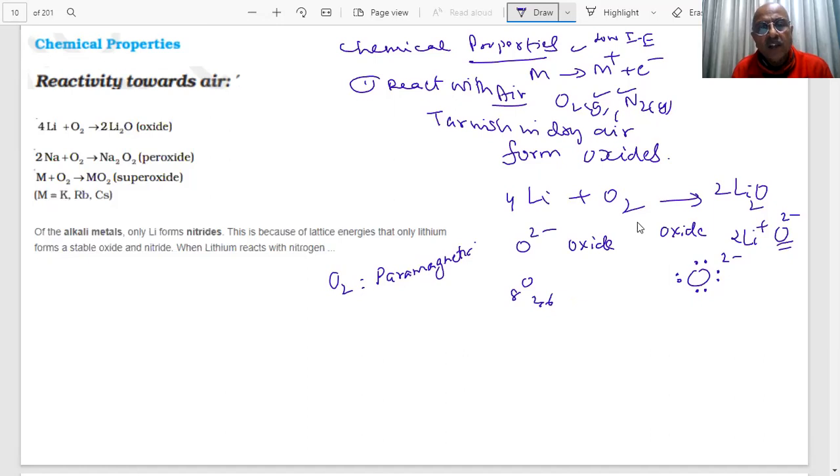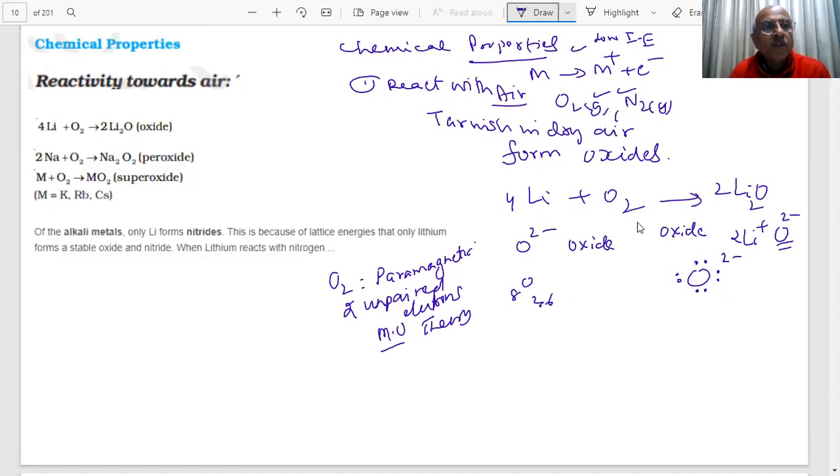It has 2 unpaired electrons. As you learned in molecular orbital theory, O2 is paramagnetic. It has 2 unpaired electrons. So lithium is forming oxide.